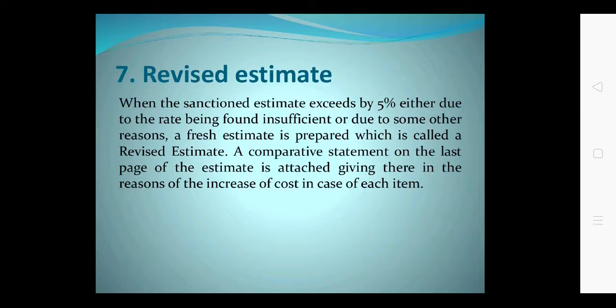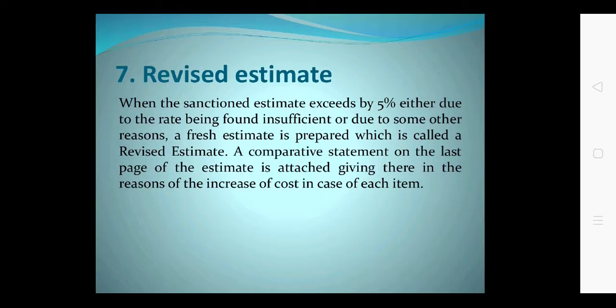When you prepare the detail estimate for a new work and its cost exceeds more than 5%, either due to the rate being found insufficient or due to some other reason, a fresh estimate is prepared, called a revised estimate. A comparative statement on the last page of the estimate is attached, giving the reason for the increase of the cost in each item. What is revised estimate? When the sanctioned estimate exceeds by 5% of cost, either due to the rate being found insufficient or due to some other reason, the new estimate is prepared, called a revised estimate.